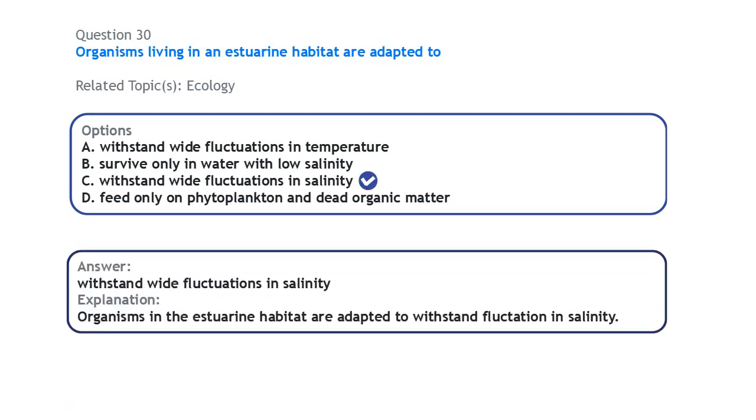Next, also on ecology, organisms living in an estuarine habitat are adapted to withstand fluctuation in salinity. Because in an estuarine habitat you have water from the marine, which is salty, and water from the fresh water. So there is usually that fluctuation in the salinity of the water. Such organisms living in such habitats are adapted to withstand the fluctuation in salinity.